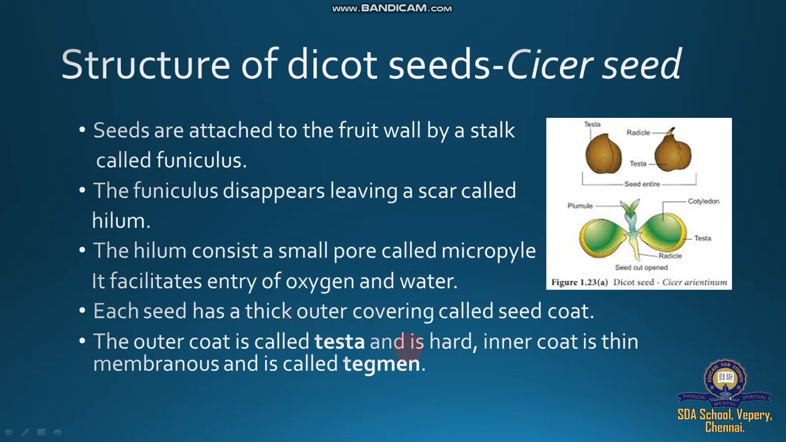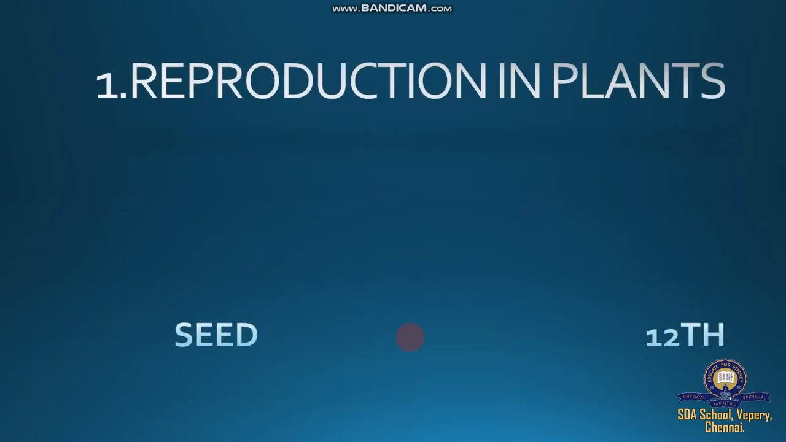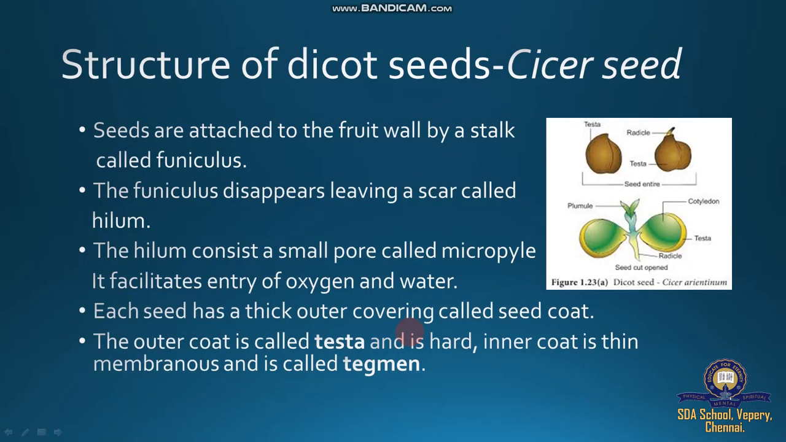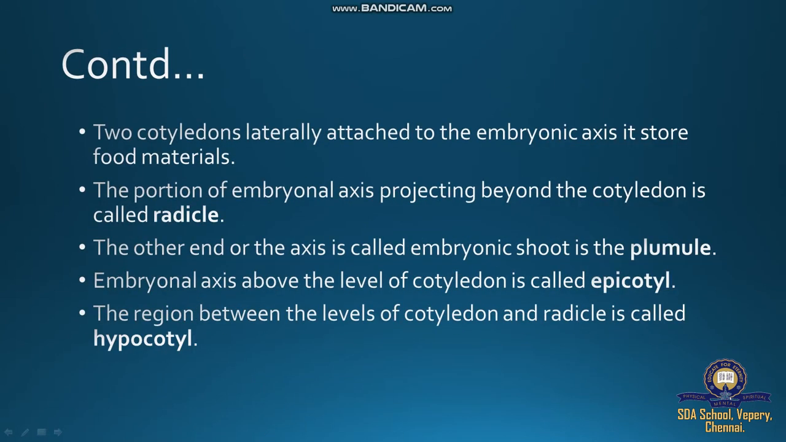The important parts are called tegmen and testa. Tegmen and testa. Then radicle, plumule, epicotyl, hypocotyl are also important.